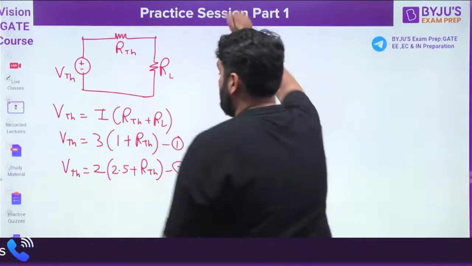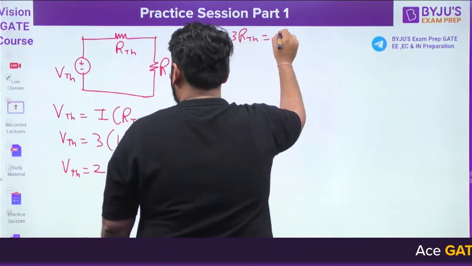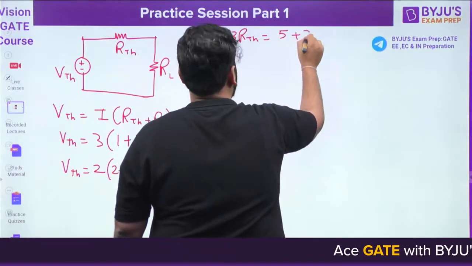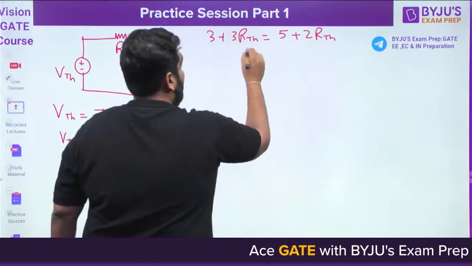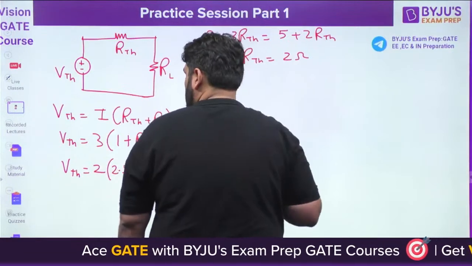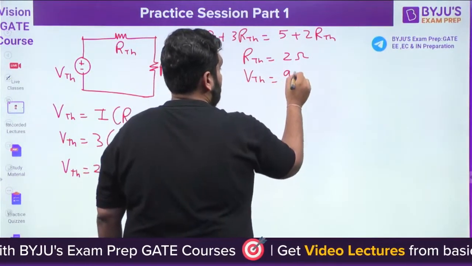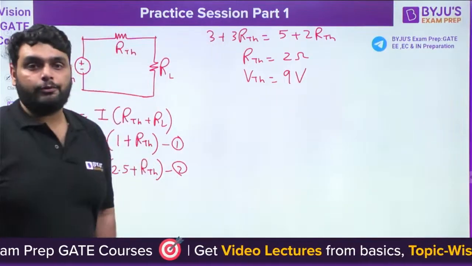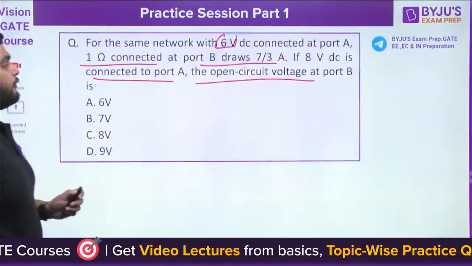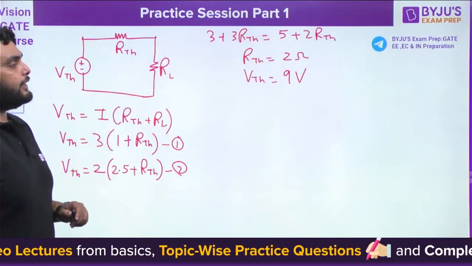Solve it. So it will be 3 plus 3 times RTH equal to 5 plus 2 times RTH. RTH comes out to be 2 ohm. Now if you put it here, 2 plus 1, 3 plus 3, 9. VTH comes out to be 9 volt. Understand? By giving the information here, we have found out VTH and RTH.